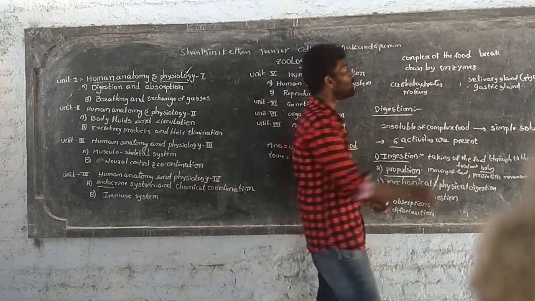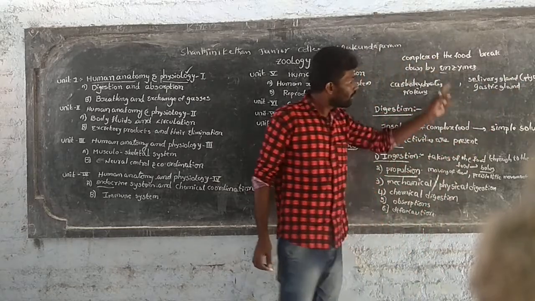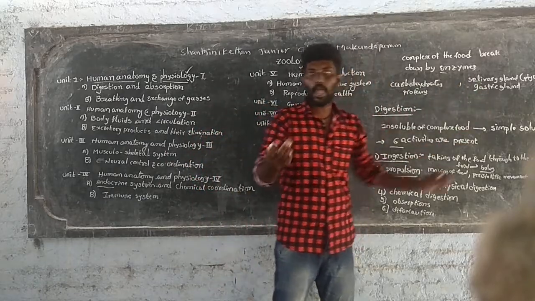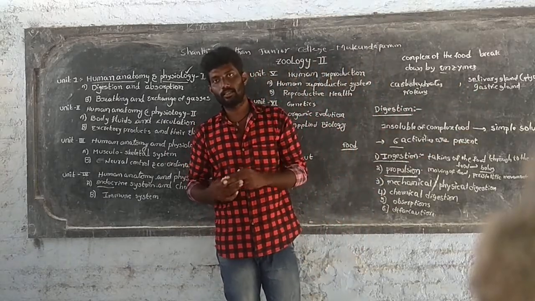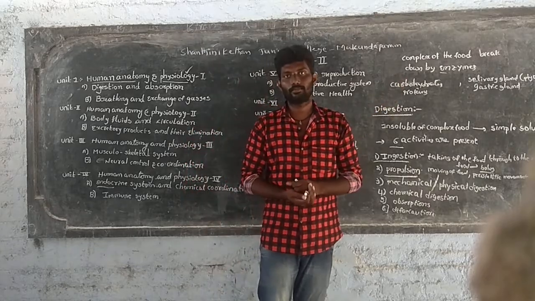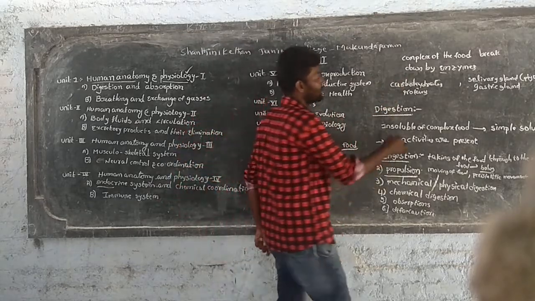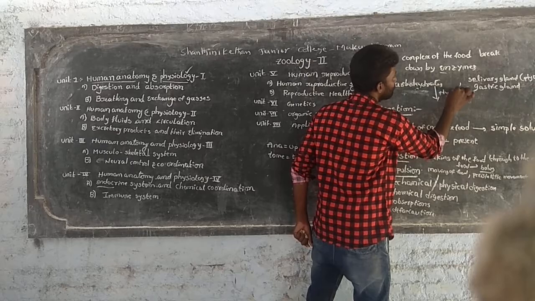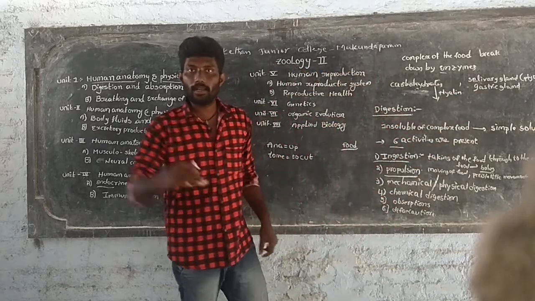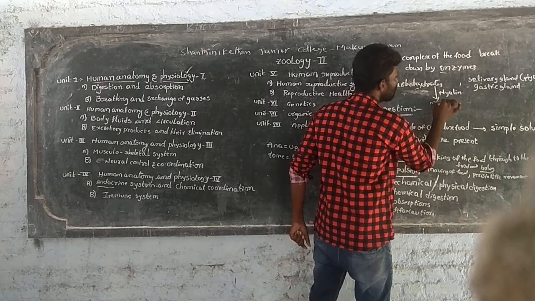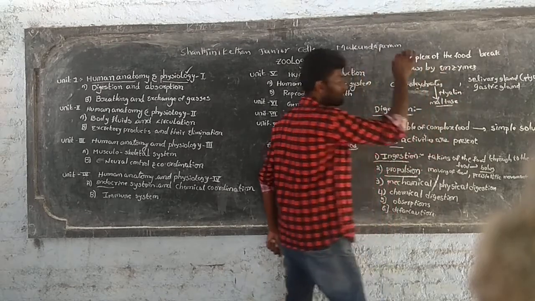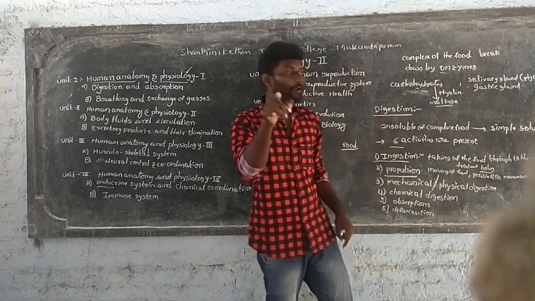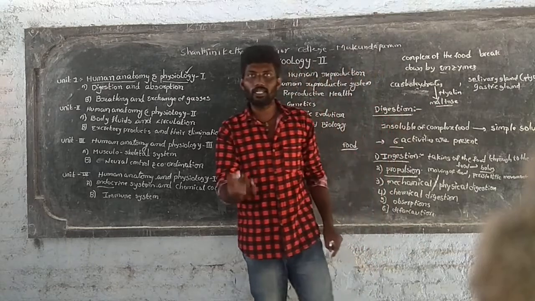So the enzymes are secreted by the digestive glands, like salivary glands, gastric glands, pancreas. These glands secrete the enzymes. For example, carbohydrates are acted on by the enzyme ptyalin. Finally, it is converted to maltose. This enzyme is present in the juice called saliva. This saliva is secreted by the salivary gland, which is one of the digestive glands.